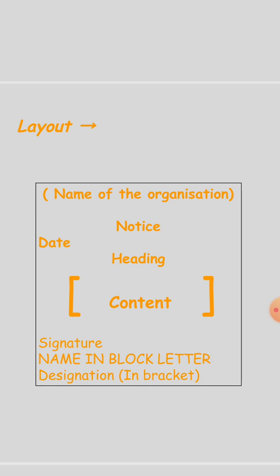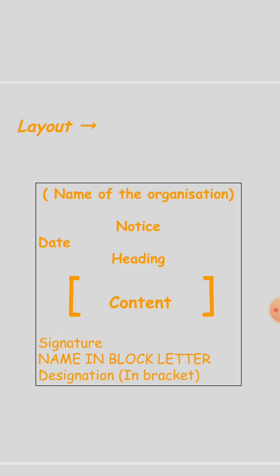Then we will give it a suitable heading according to the subject of our notice. Then we will write down its content. In content, we will mention details of the schedule like date, time, venue, program, duration, everything, in case the notice is about an event.